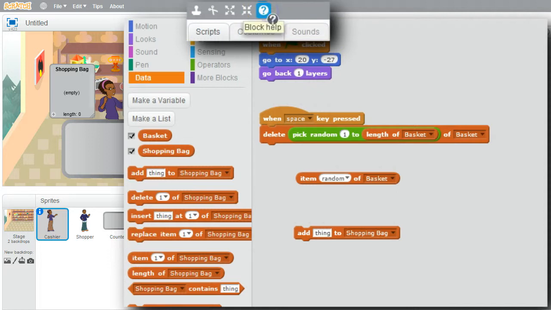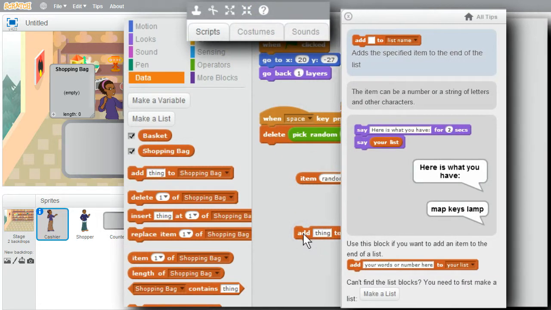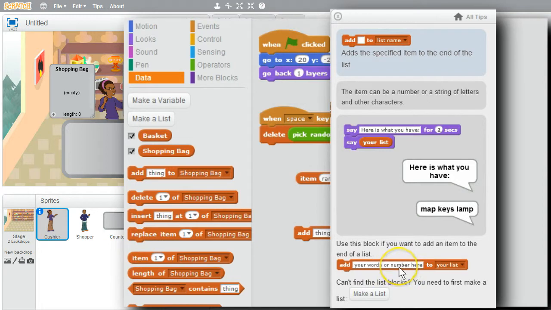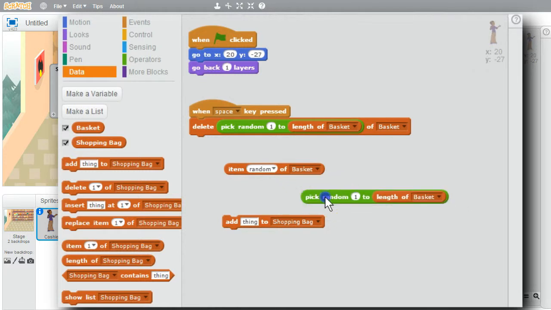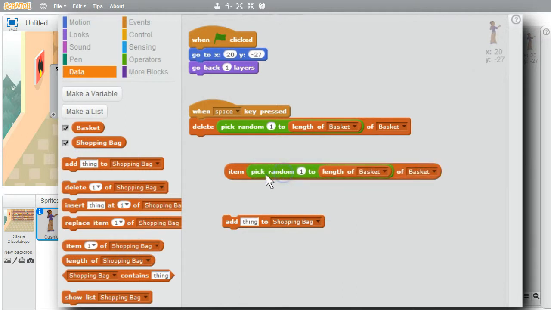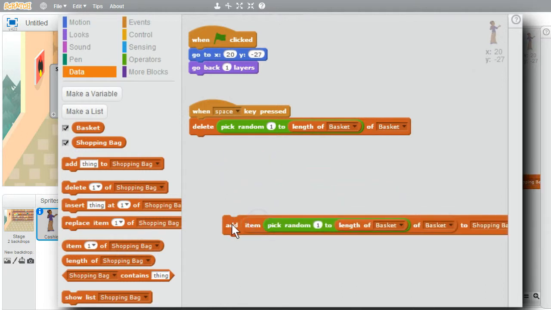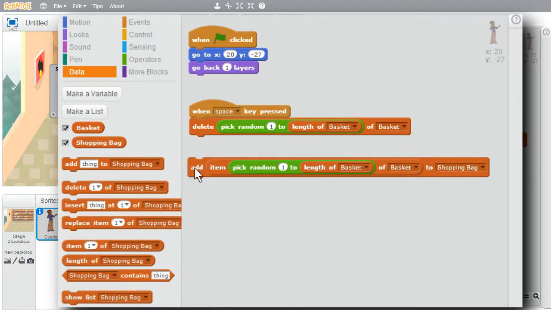Block Help. Add. It shows that Add doesn't take a position. It actually takes the item to put into the list. A little different than the Delete block. Close it. I'll copy Pick Random. I don't want the random number. I want the item at the random number. And Add. Now a random item number is picked out of the basket and put into the shopping bag.